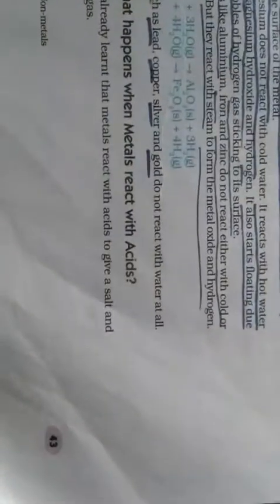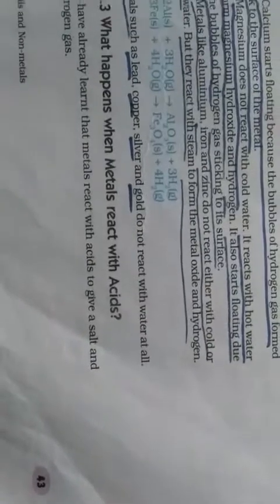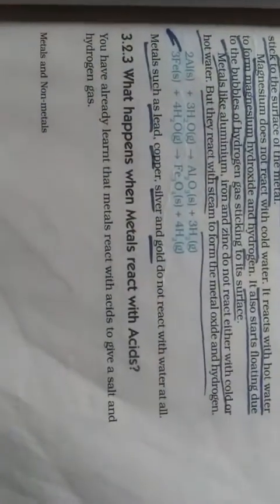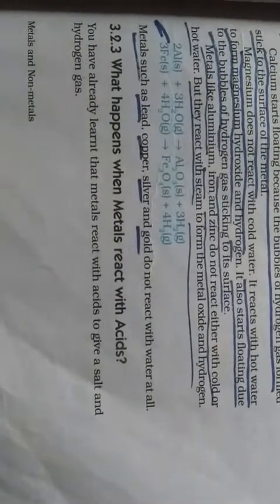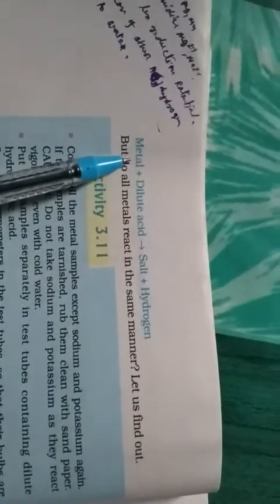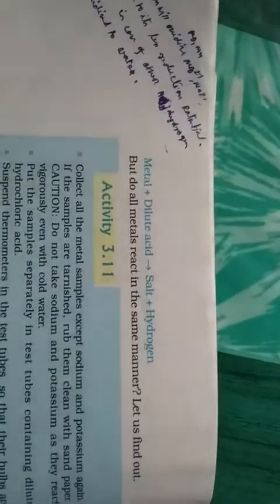In the last video we had discussed the reaction of metals with water. Now we are going to discuss what happens when metals react with acids. That means the reaction of metals with acids. If metals react with a dilute acid, the product will be salt plus hydrogen gas. That means along with the formation of salt, hydrogen gas will be released.